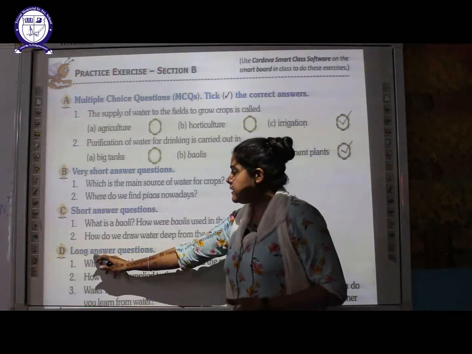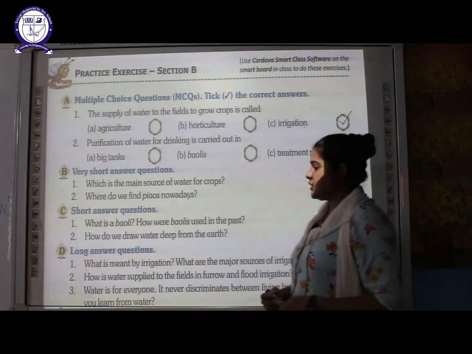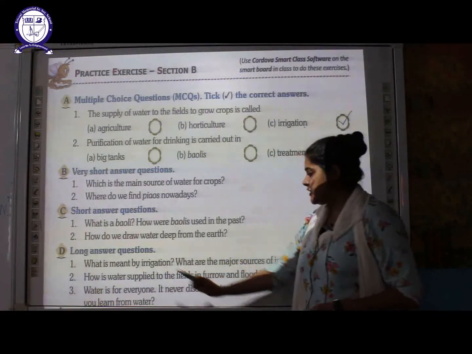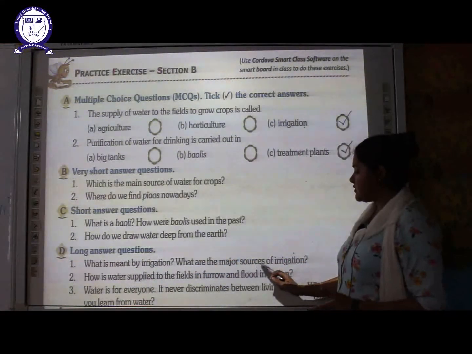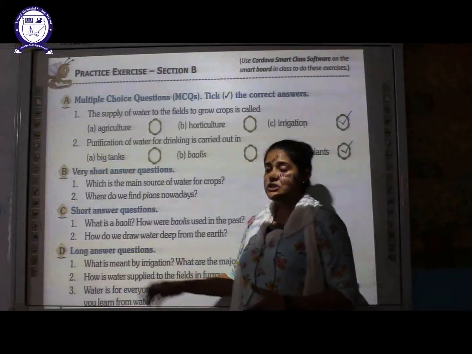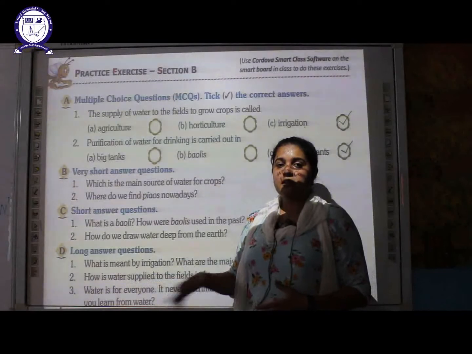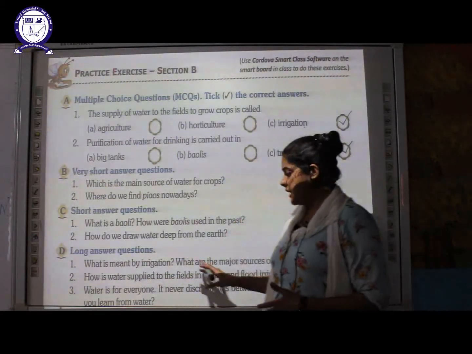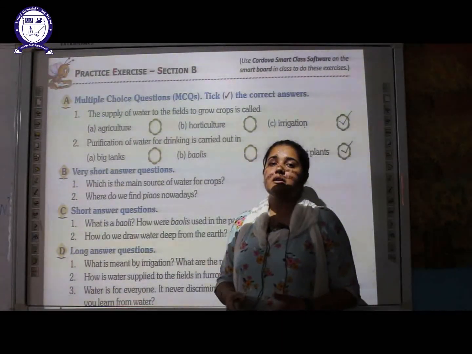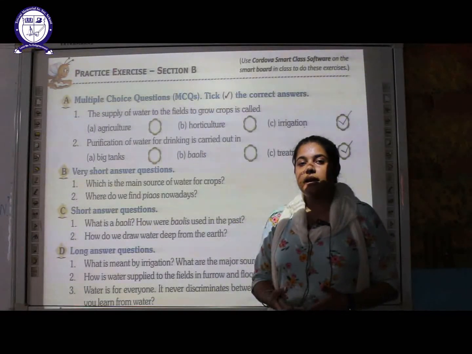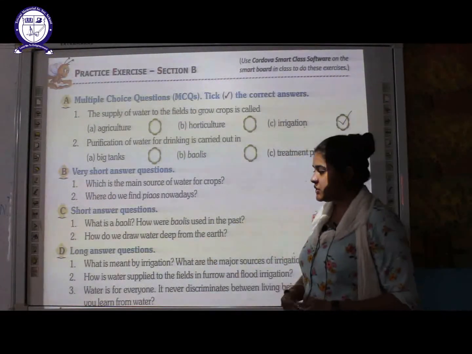Next is the last one, the long answer type of question here. What is meant by irrigation? What are the major sources of irrigation? Irrigation is a process in which we supply water to the fields in order to grow the crops. What are the main sources? The main sources are wells, tube wells, canals and tanks. These are the four major sources of irrigation.